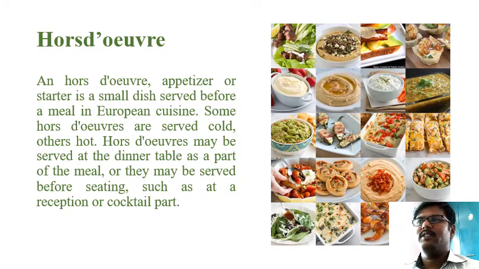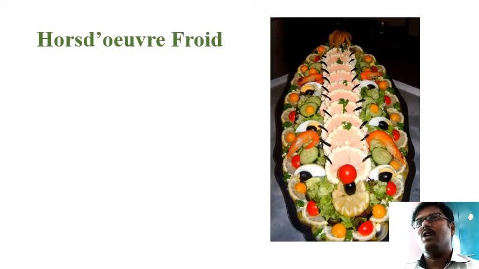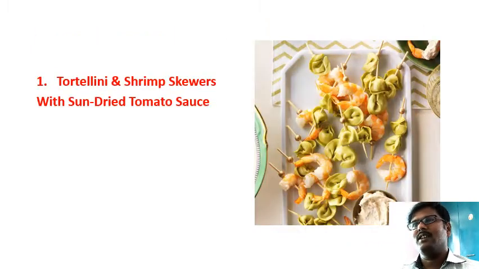Okay, in the next class we will see in brief what these two types are. The first type I'm going to tell is hors d'oeuvre froid, which is a cold starter, a cold appetizer. On the right side you can see a picture of a cold starter. This is made up of vegetables and fruits, tropical seasonal ingredients. So this is a kind of cold appetizer. This can be served before the meal.